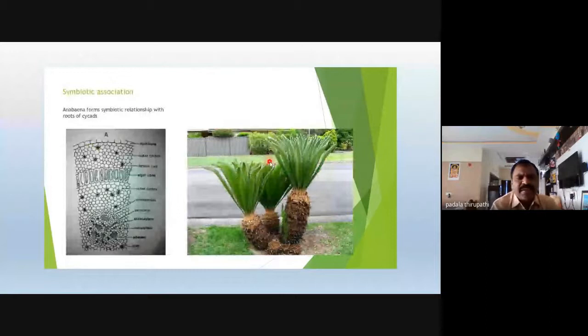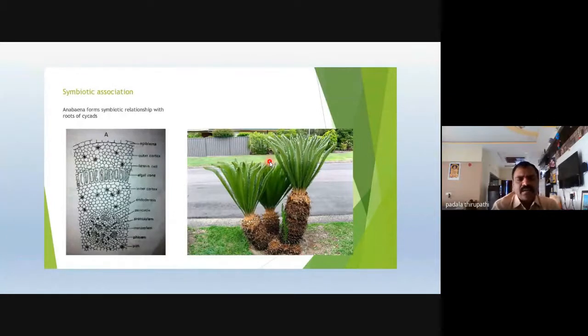And another symbiotic association. Have you observed this type of trees or plants whenever you walk in parks or lands or gardens or even government offices? Have you heard about the term cycas? Cycas, sir. Cycas trees, cycas plants. These cycas plants are gymnospermic plants. You know, gymnospermic plants.